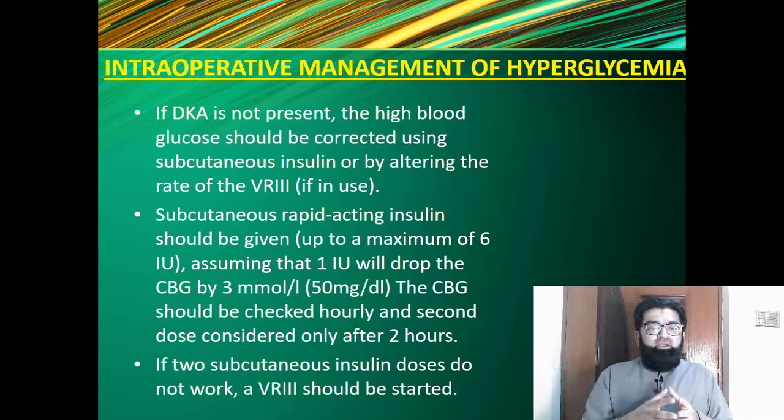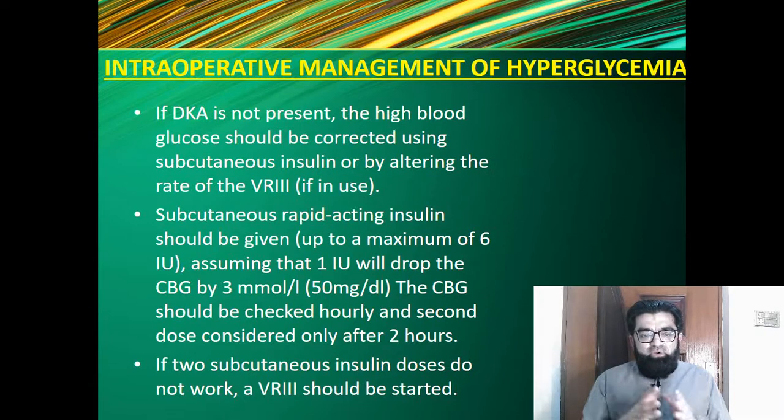I am repeatedly using the term variable rate intravenous insulin infusion. So what is it, when should it be used and how should it be used? It can be used during the intraoperative period. If there is no delay, a high blood glucose level can be corrected using this variable rate intravenous insulin infusion. Another option is subcutaneous insulin that can be given during this period.